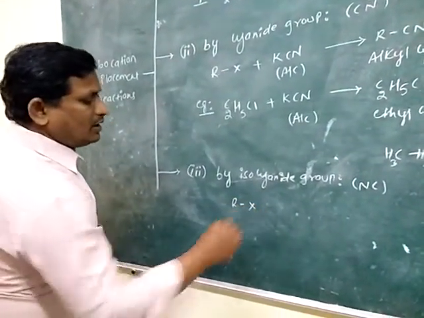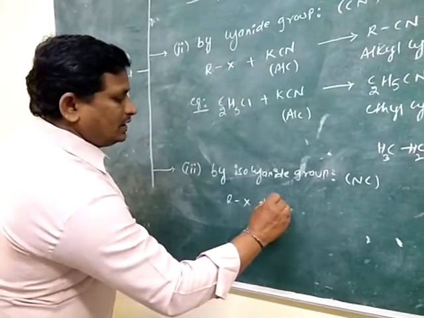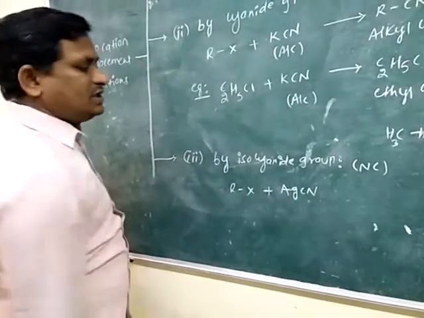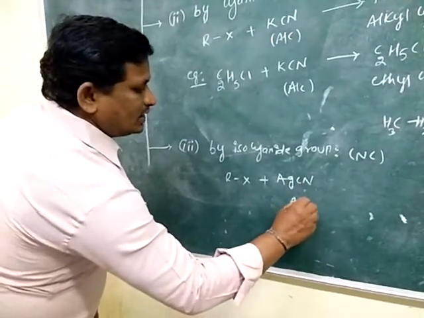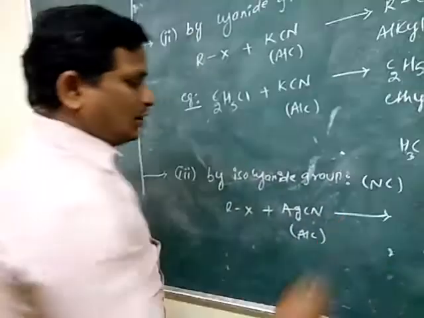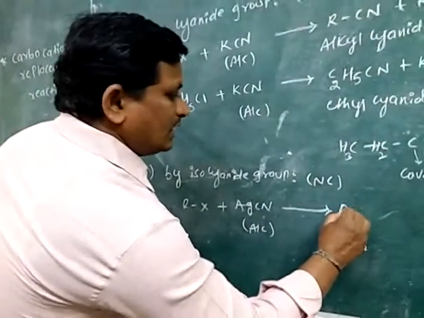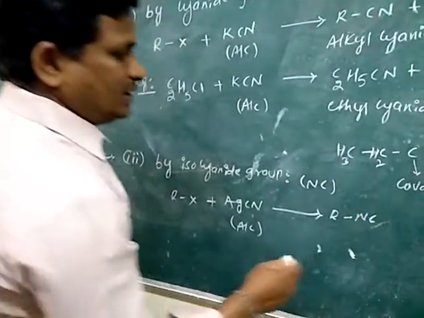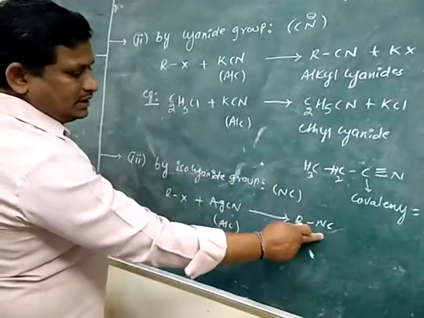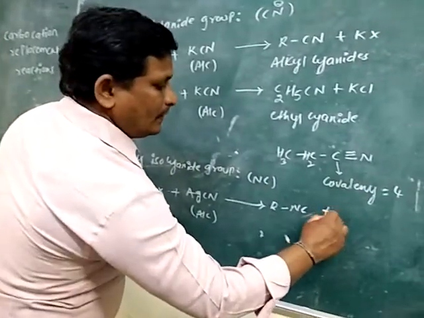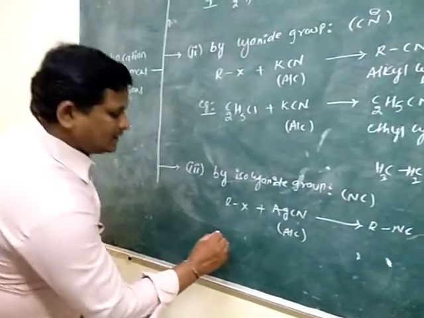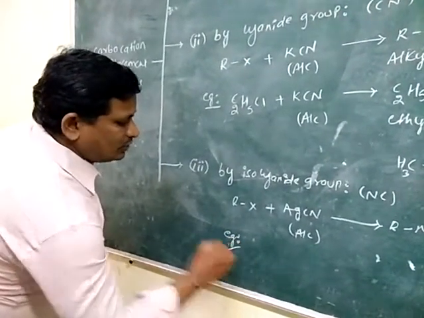Now alkyl halide RX is treated with alcoholic silver cyanide AgCN. So the obtained compound is alkyl isocyanide, R NC, plus AgX. It is explained with one suitable example.